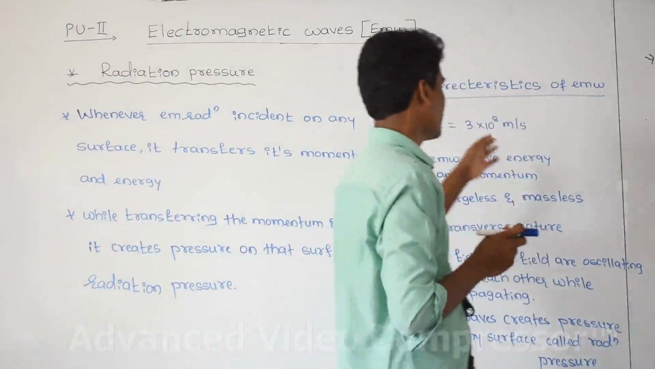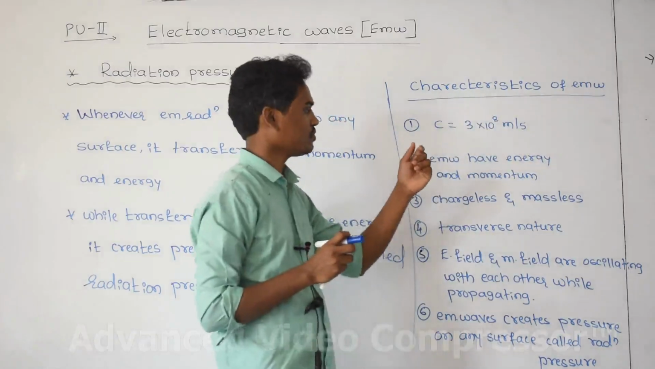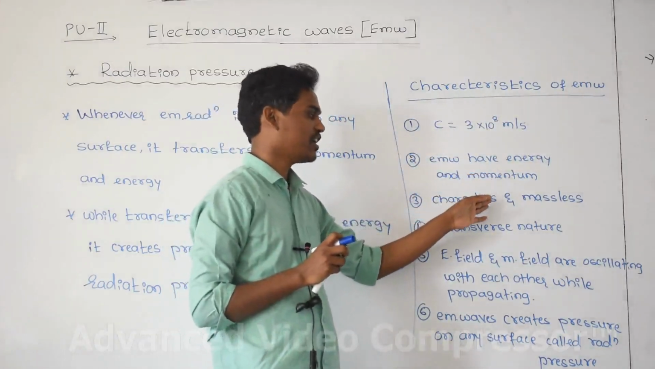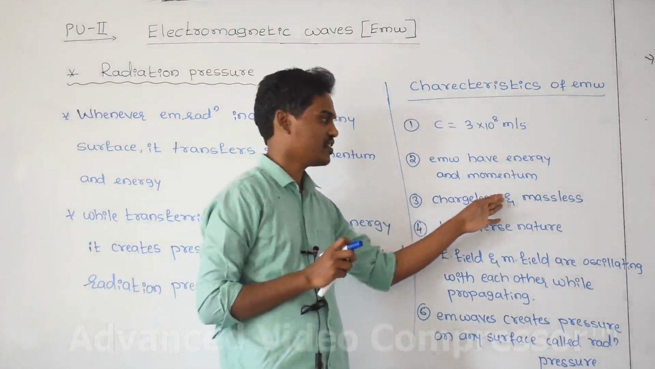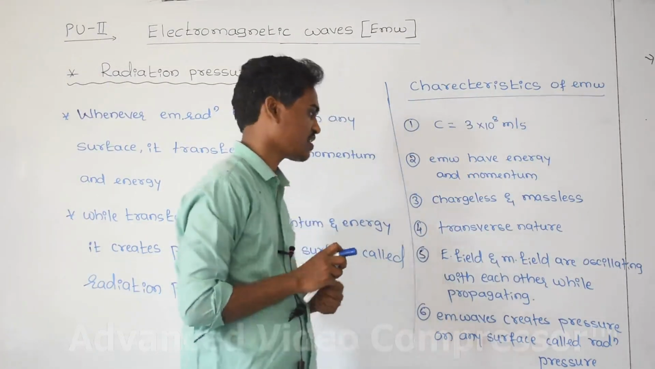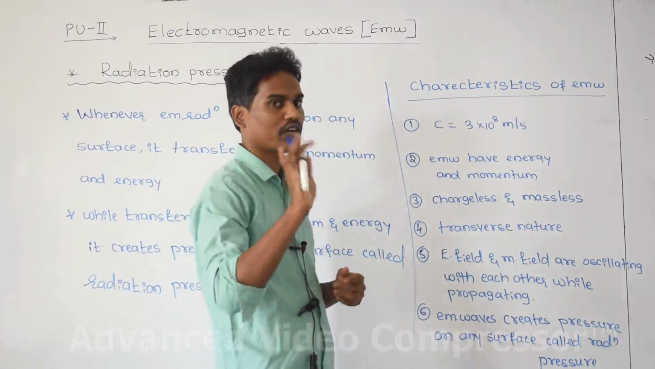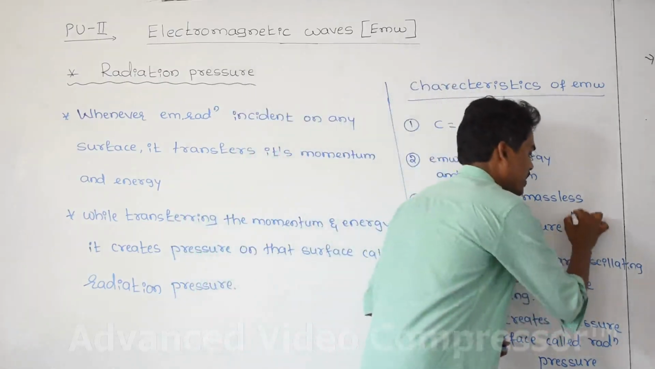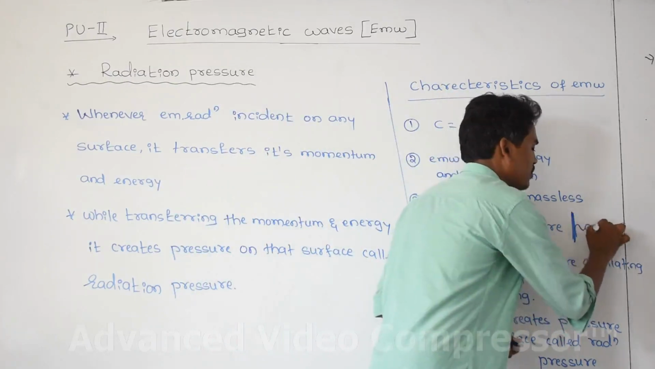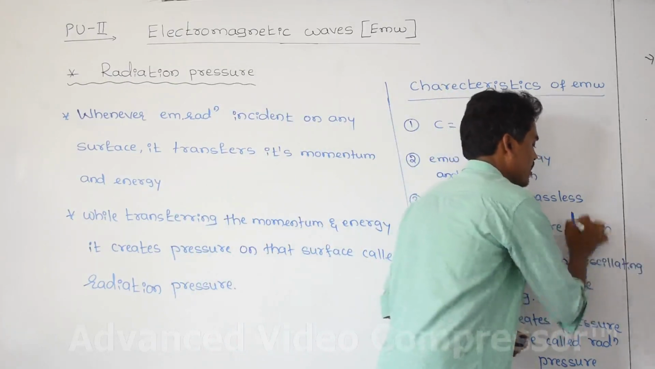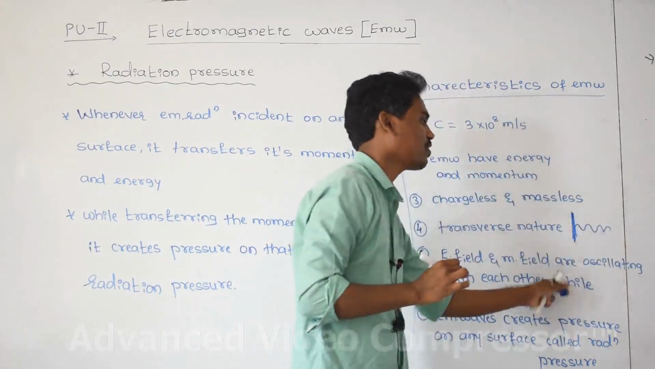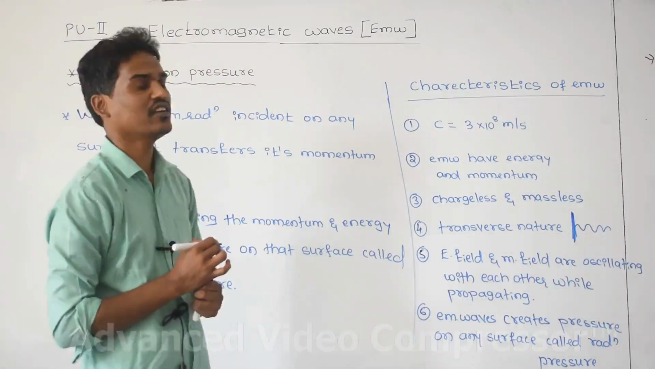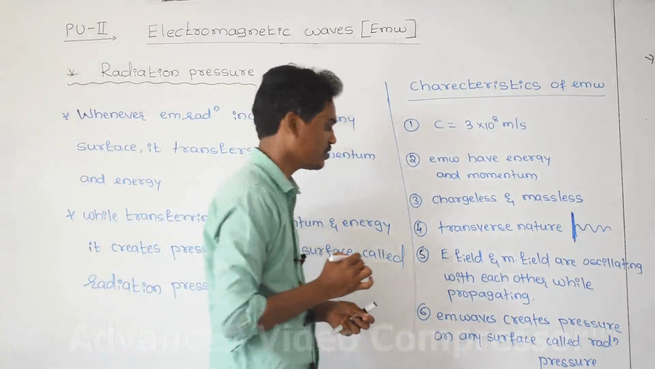First one, their speed is 3 into 10 to the power 8. They have energy and momentum. Electromagnetic wave is not having any charge or mass. They are massless and chargeless. They are not longitudinal. They are transverse in nature. It means that vibration of the particle is along y and propagation of the wave is along x, and the angle between those two is 90 degrees. That nature is called transverse nature.